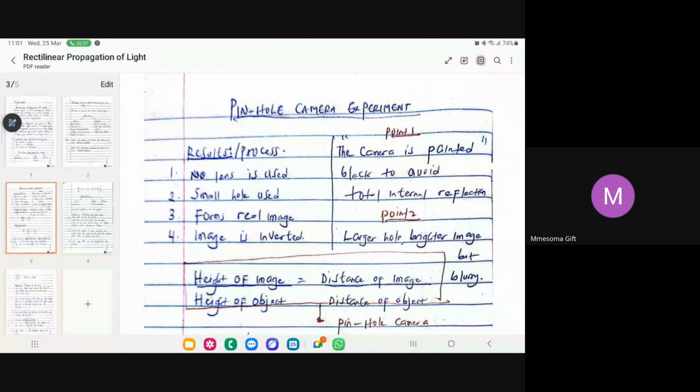Total internal reflection occurs when light travels from a dense medium to a less dense medium. Are you serious? And then what happens when it travels from a less dense medium? What about refraction? I don't know. I've not done refraction. Okay, you've not done refraction.